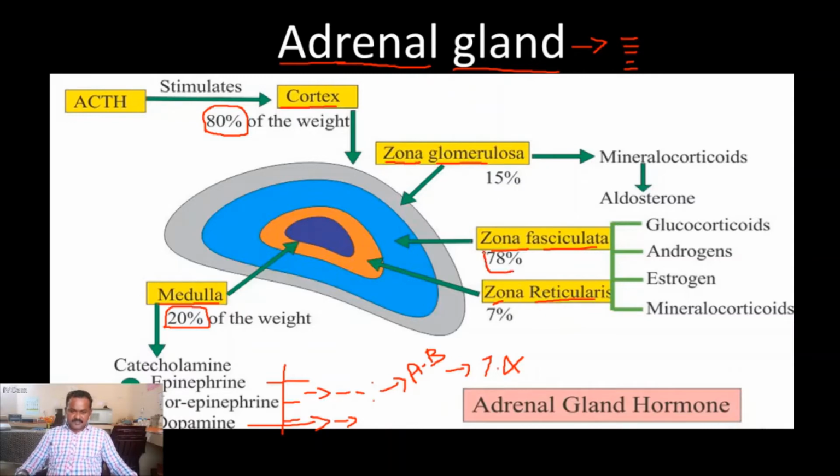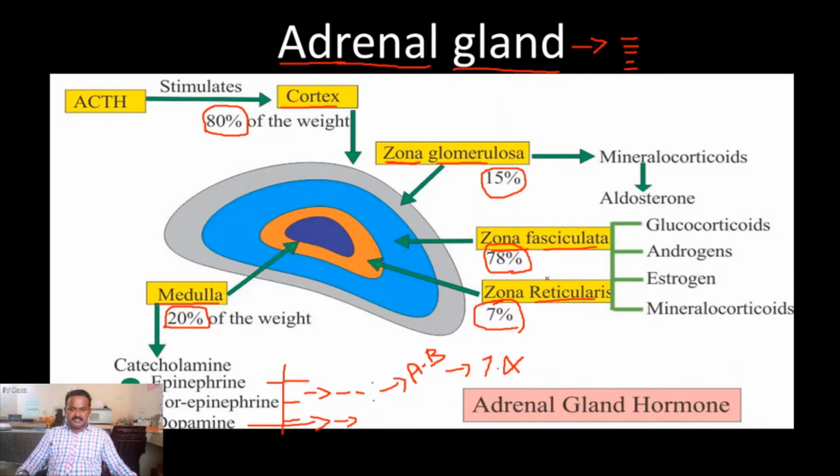Exactly 78% of the adrenal cortex is covered by the zona fasciculata, the largest part of the adrenal cortex. The second largest part is the zona glomerulosa. The third part of the adrenal cortex is the zona reticularis.